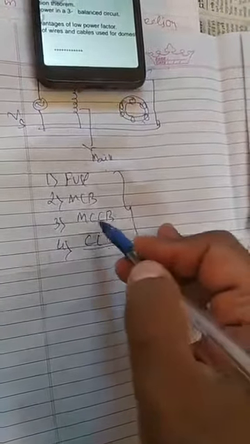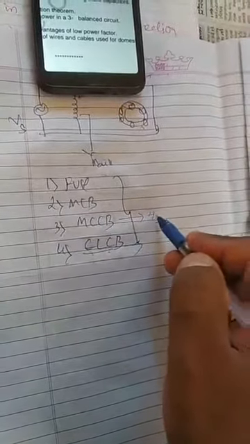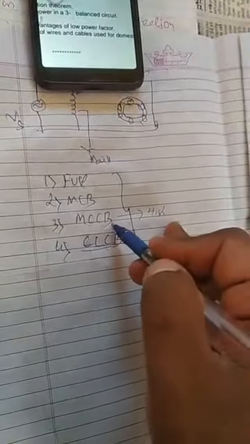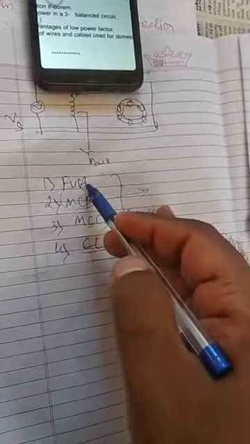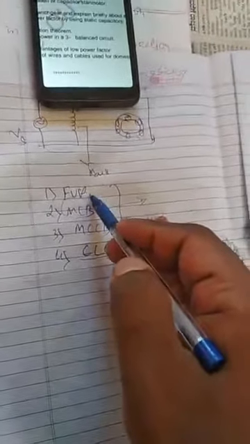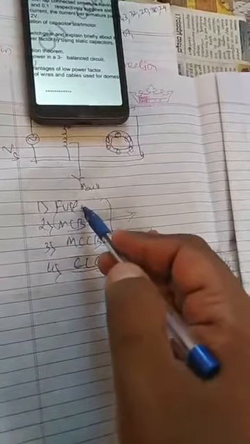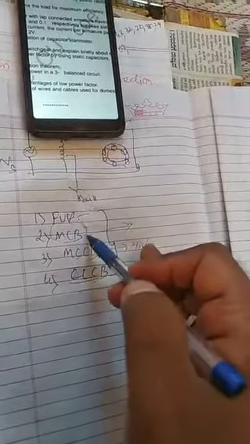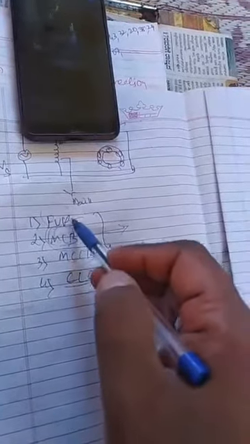We use this to protect high current ratings. In industries we use MCCBs. This is normally used in homes. Fuse was the older version of protective device. Now the fuse has been overtaken by the MCB. Nowadays there are modern fuses. These are old protective devices. So like this you have to write. Then next question, what he has given.